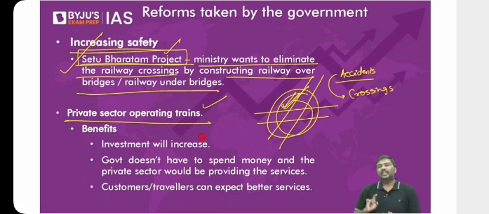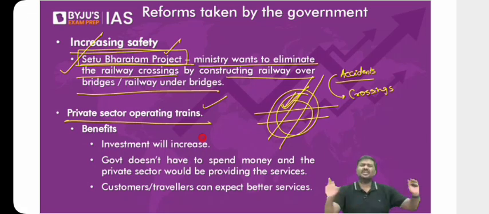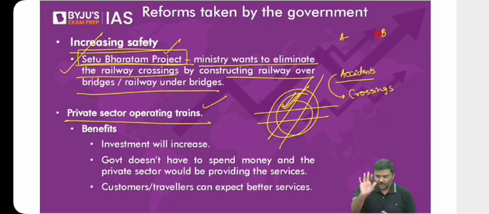Point number one. If the private sector will start operating trains, let's say you are that person. You will have a train, you will take it on lease or you will purchase it. Most of the companies will lease it. They'll simply pay a certain amount and lease the train. And you will start operating on two routes, let's say, two destinations, city A and city B. Now tell me, if you start operating trains in these two cities, don't you think the burden on the government to operate trains in these two cities will automatically come down or not?